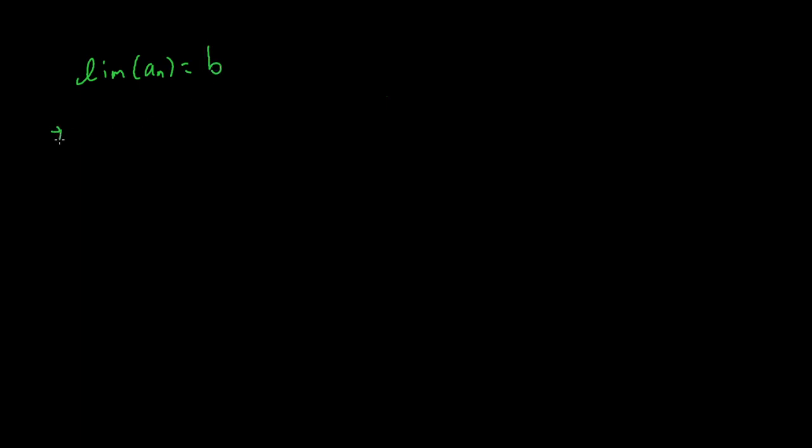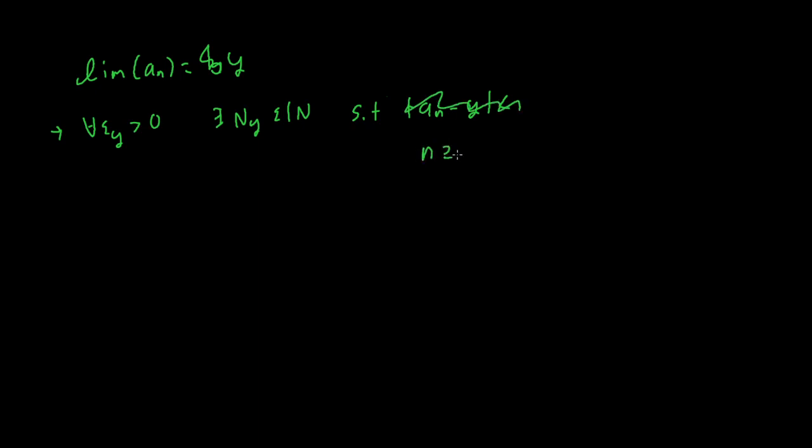So that will imply that for all epsilon y greater than 0, there exists an n of y in the natural numbers such that when n is greater than or equal to n of y, that will imply that a n minus y is less than epsilon y.